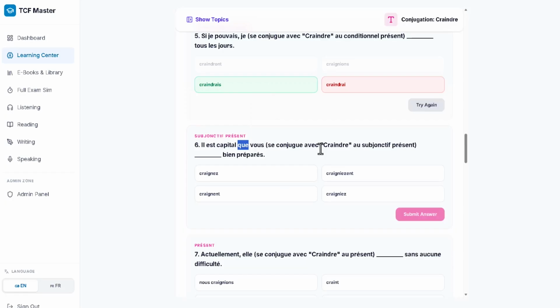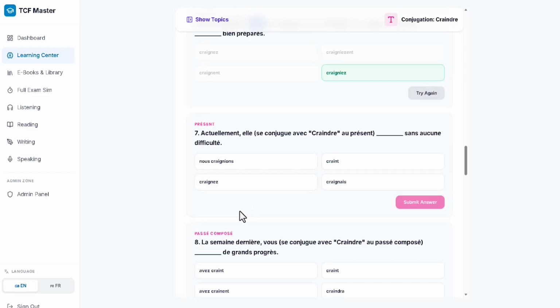Okay, so we have craindre here, and the subject is vous. What will that be in subjunctive? Let's think. You have craignez, craigne, et puis craignez. Yes. Okay, let's pick craignez. Voilà, que vous craigniez. Right? Alright, so for the rest, because of time, I don't want my video to be too long.